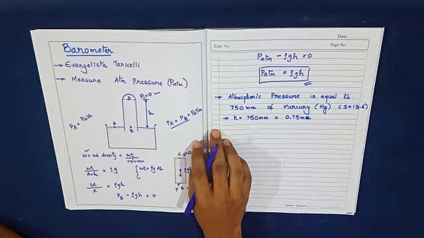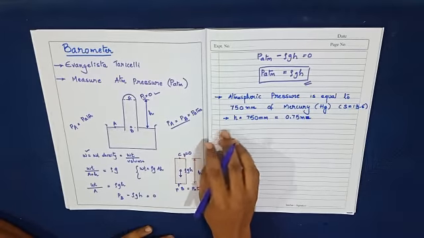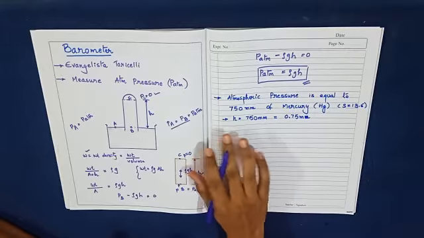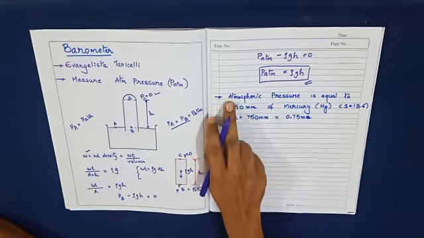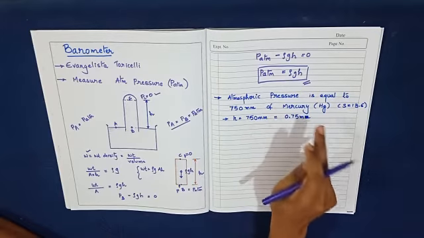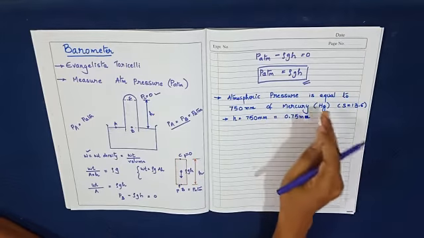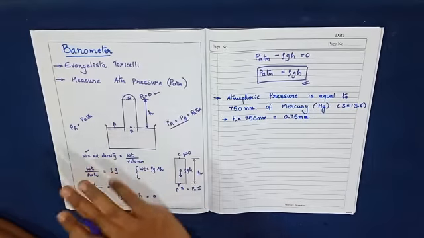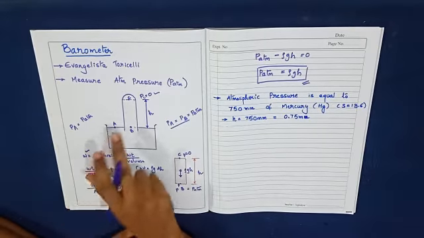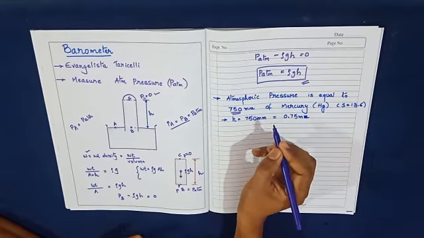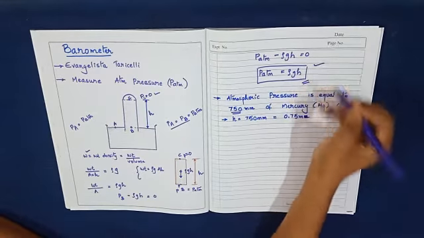So there is an example of how to find out this atmospheric pressure when the height is given. In some problems they denote the atmospheric pressure as 750 mm of mercury. That indicates a 750 mm rise of the mercury level within the barometer, within the tube, from this value. So you can easily calculate the value of atmospheric pressure.